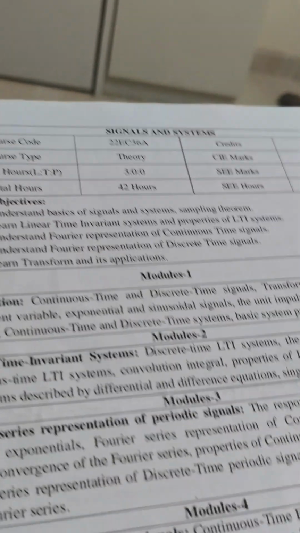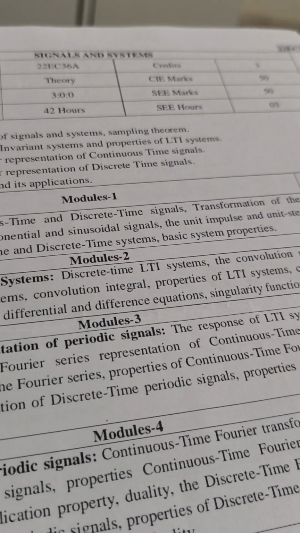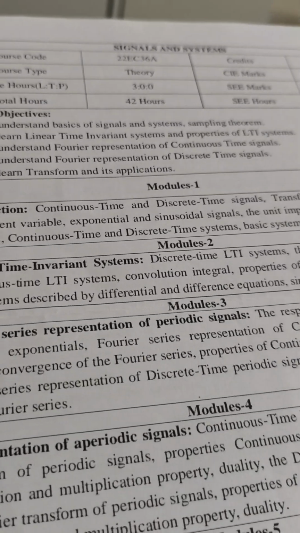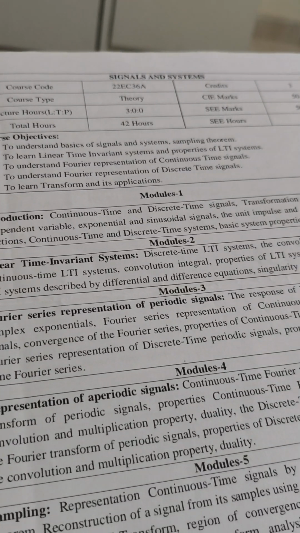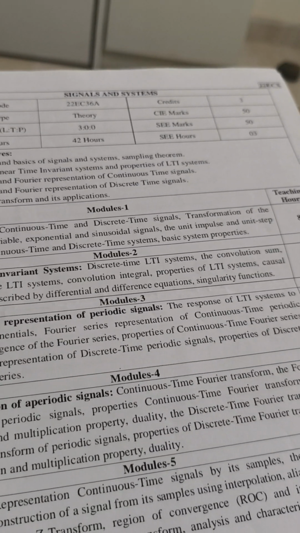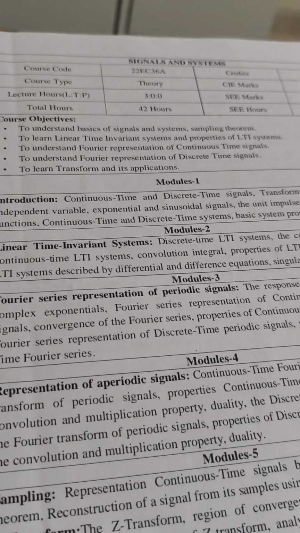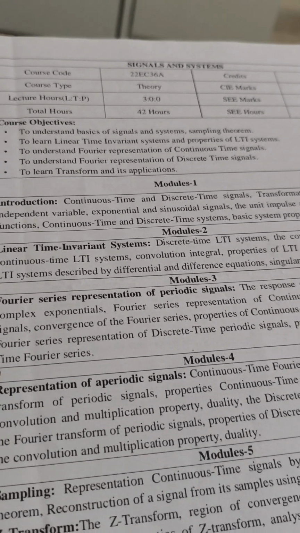Convolution is a very important concept. Convolution integral and convolution sum are important concepts in the second module. Already we have discussed the convolution integral, and also what linear time invariant systems are.